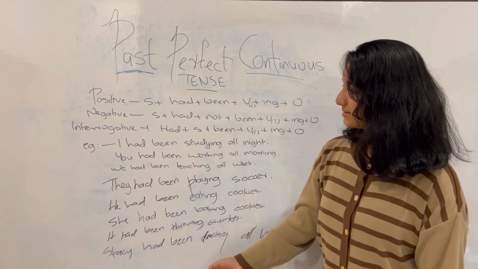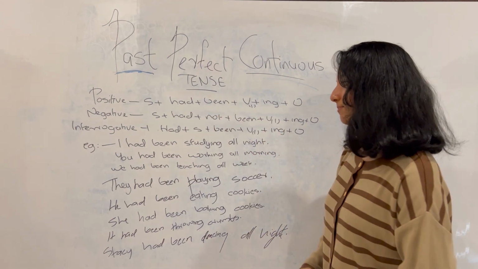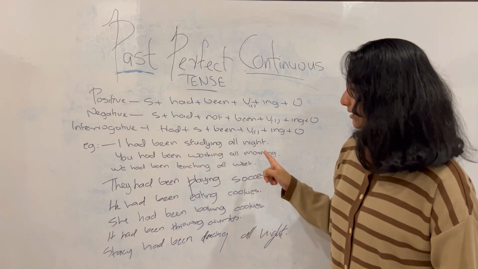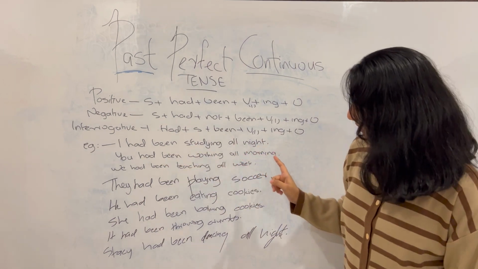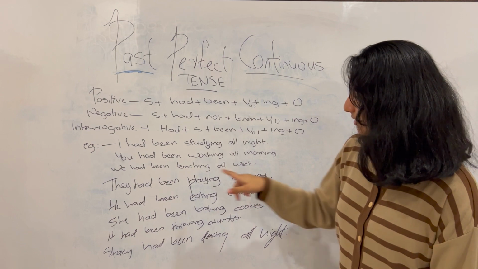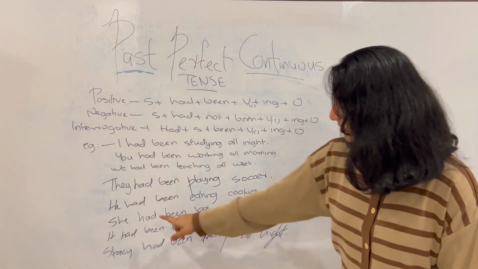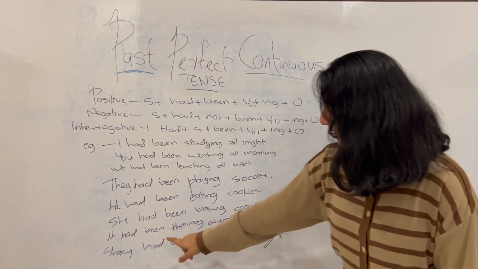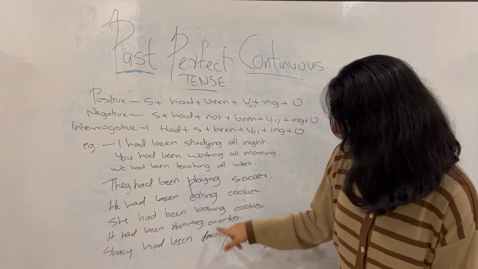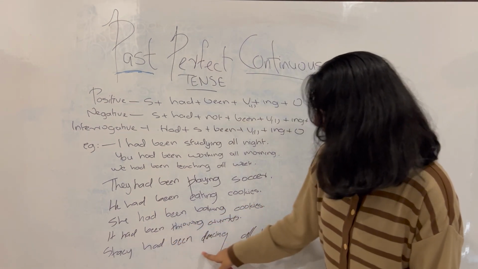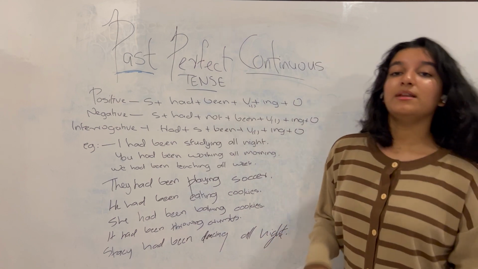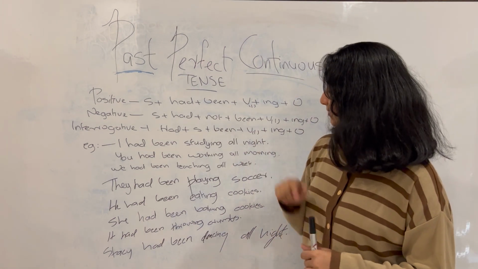Now let's look at some examples in positive form. I had been studying all night, you had been working all morning, we had been teaching all week, they had been playing soccer, he had been eating cookies, she had been baking cookies, it had been throwing crumbs, Stacy had been dancing all night.